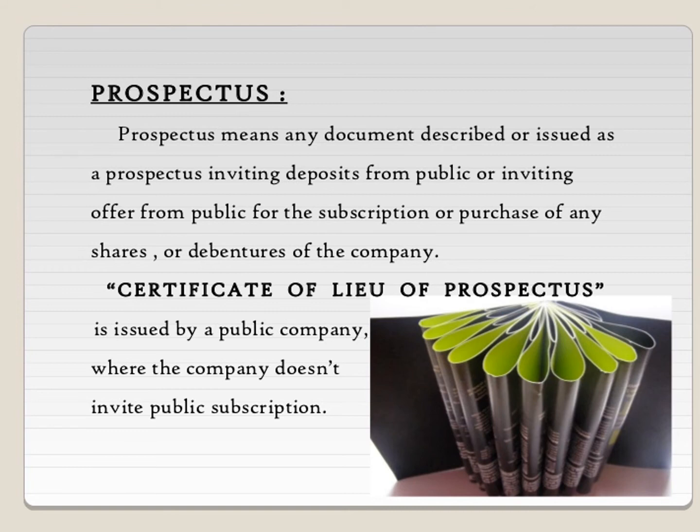Suppose a public limited company has sufficient capital reserve and does not need applications from outside. Then, as a mandatory requirement, instead of a prospectus, they will issue a certificate in lieu of prospectus. In lieu means in place of prospectus.